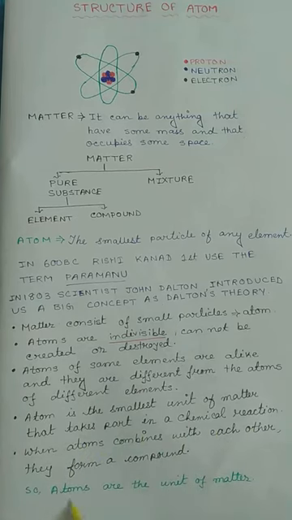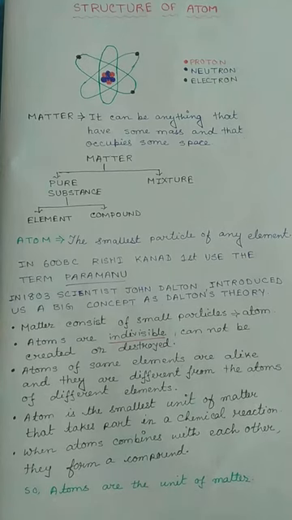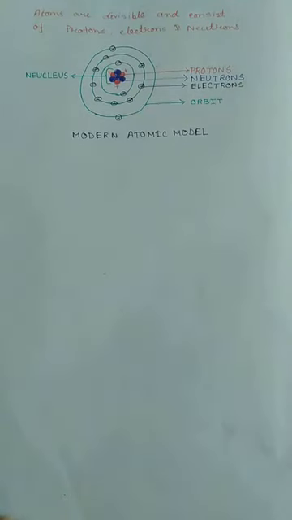So atoms are the unit of matter, just like the cell is the unit of life. Exactly like that, the atoms are the unit of matter. Next, the modern atomic theory or model comes. What is the main thing?